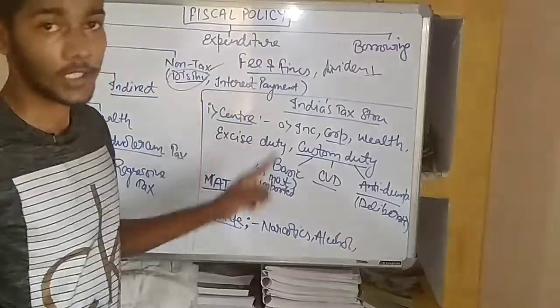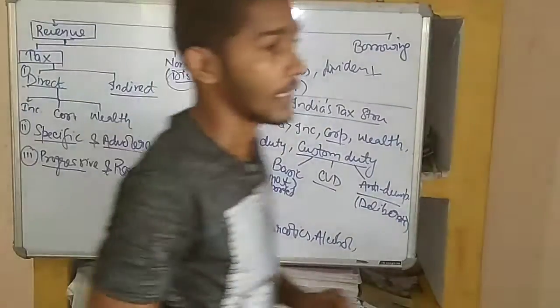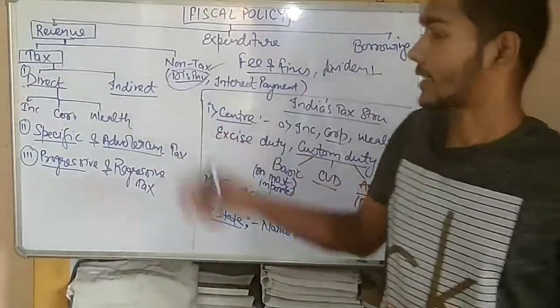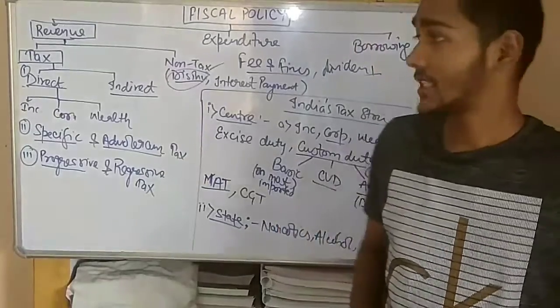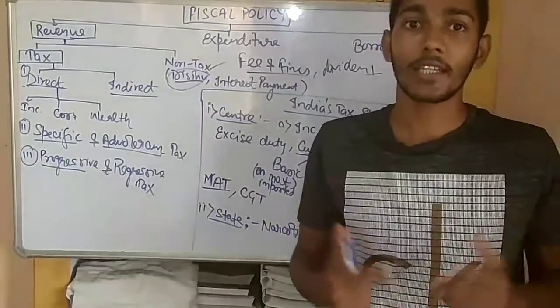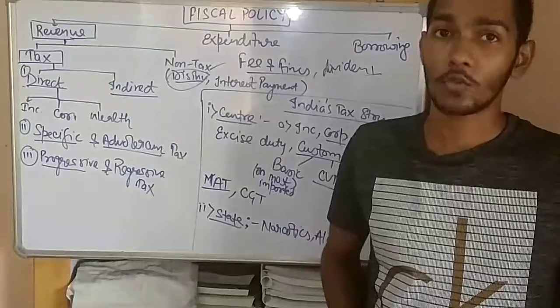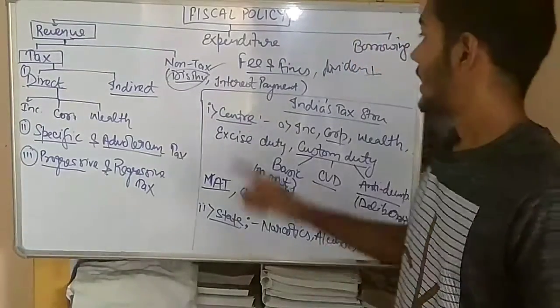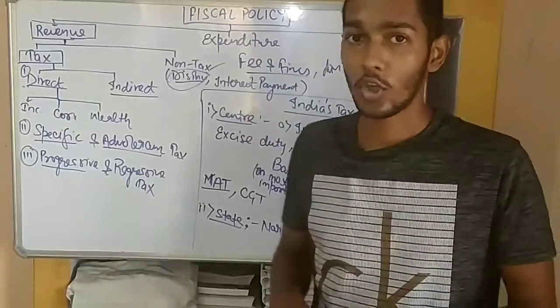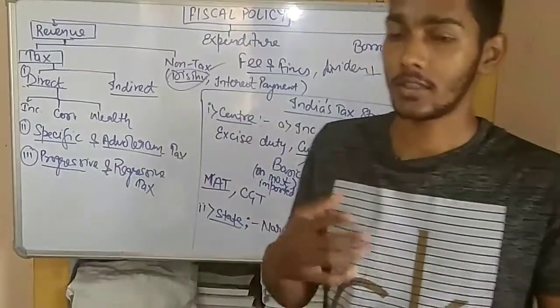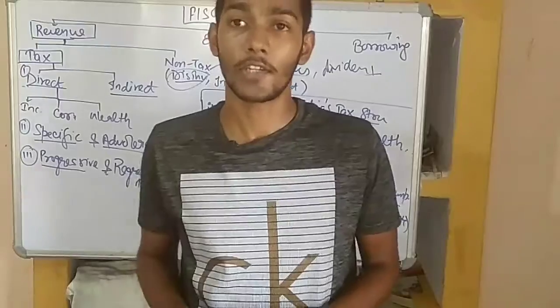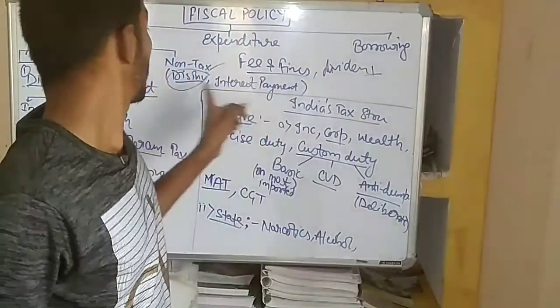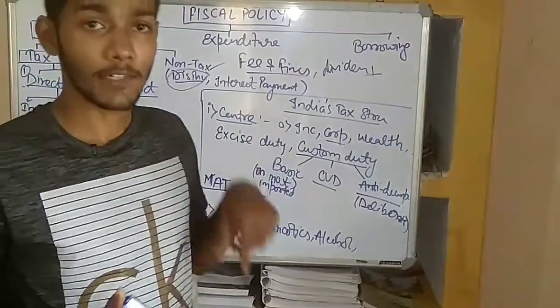Disinvestment, interest payment, fees and fines, dividend and other sources are the forms of non-tax. What is disinvestment? Disinvestment means selling off its share to the public or private institution by the government. And interest payment means that suppose the government has given a loan to someone, the revenue that is received in the form of interest is known as interest payment. So this is also a non-tax revenue of the government.